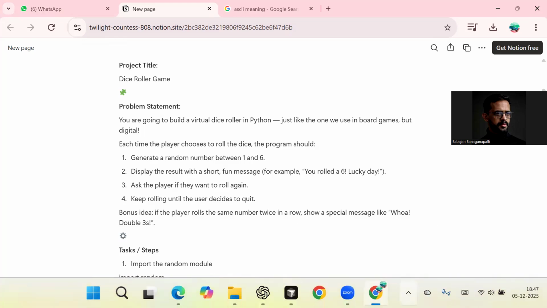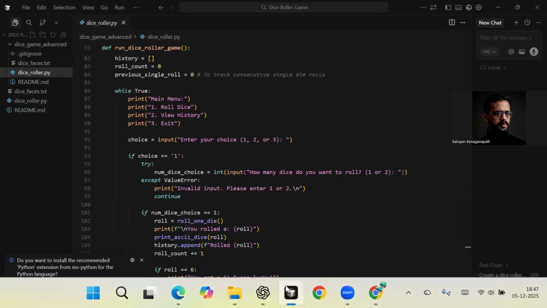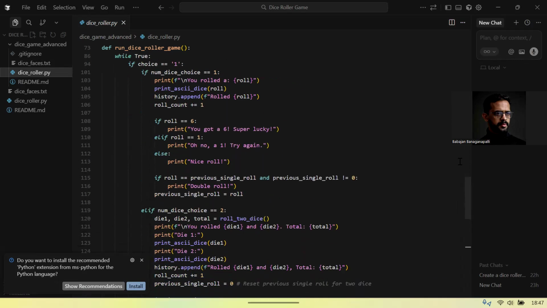Now, here's the thing. We didn't just meet the plan. We expanded it into a richer game. First, we implemented the core requirement, a dice roll that generates numbers between 1 and 6, repeats in a loop, and lets the user keep rolling until they choose to stop. We've also added fun messages exactly as planned. Reactions for rolling a 1, rolling a 6, and so on. We implemented the double roll detection, which checks whether the same number appears twice in a row.